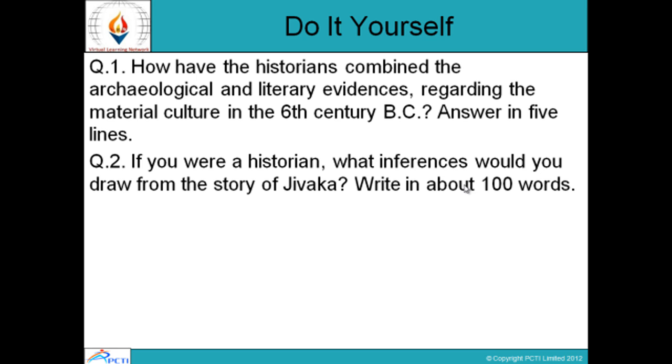These are some of the questions. You have to do it yourself. Question number 1. How have the historians combined the archaeological and literary evidences regarding the material culture in the 6th century BC? Answer in 5 lines. And question number 2. If you were a historian, what inferences would you draw from the story of Jivaka? Write in 100 words.